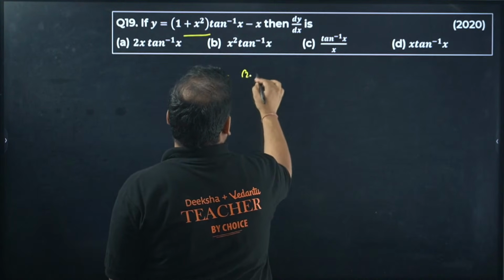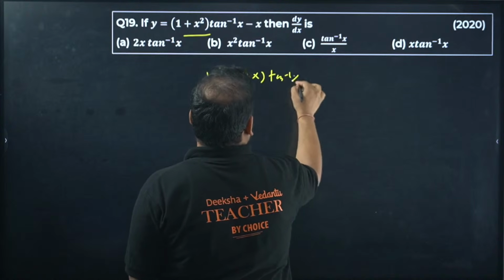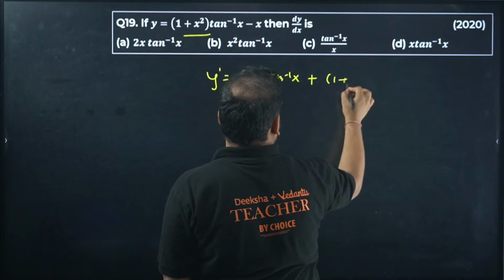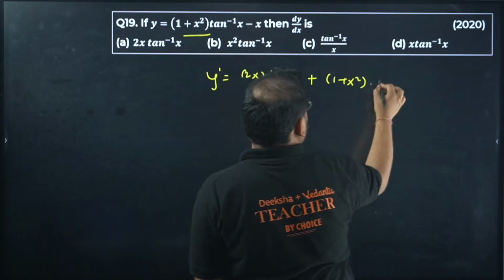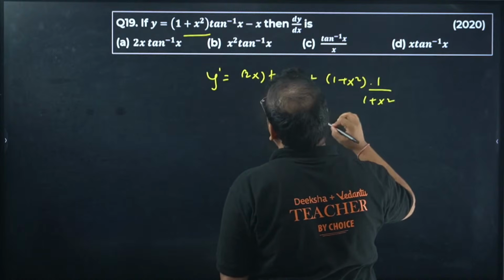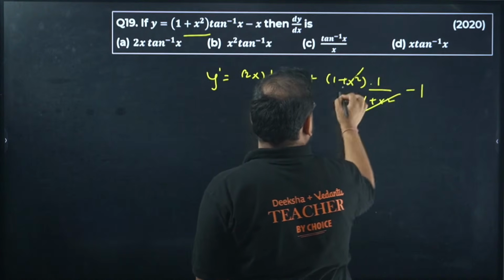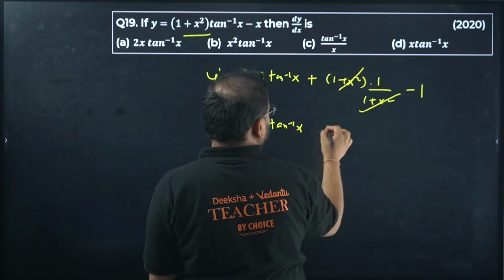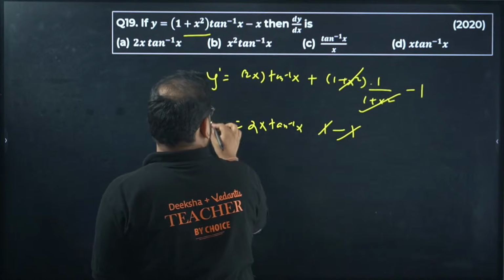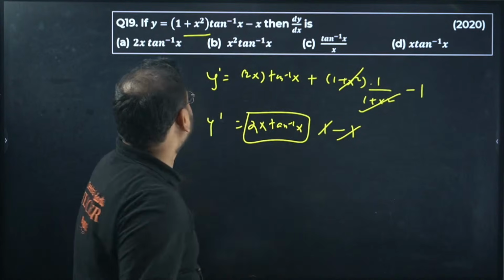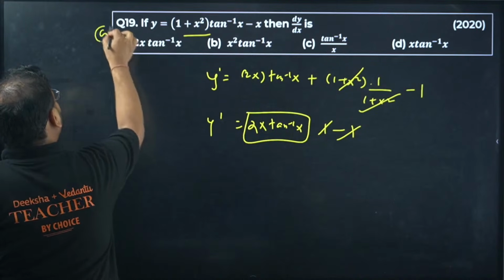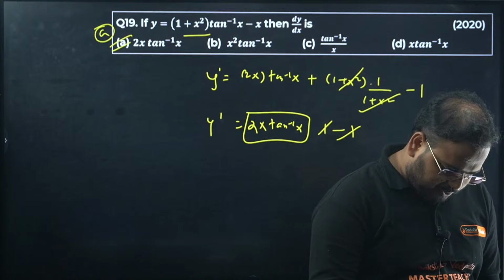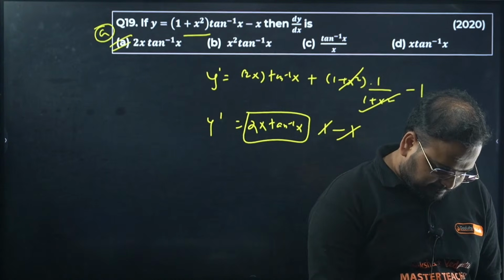Differentiate this first, you're going to get 2x tan inverse of x. Now next, keep this as it is, and differentiate tan inverse, you're going to get 1 upon 1 plus x square, and this will be minus 1. This is cancelled. 2x tan inverse of x, 1 minus 1, so cancelled. Derivative is 2x tan inverse of x. 19th is A. It's A, Manjula, please check.